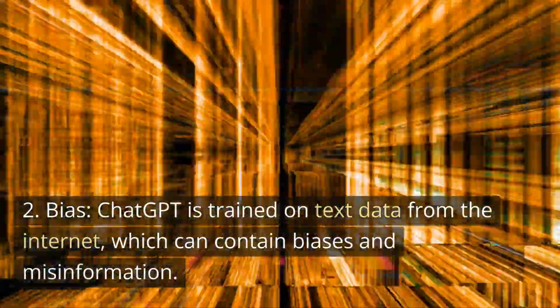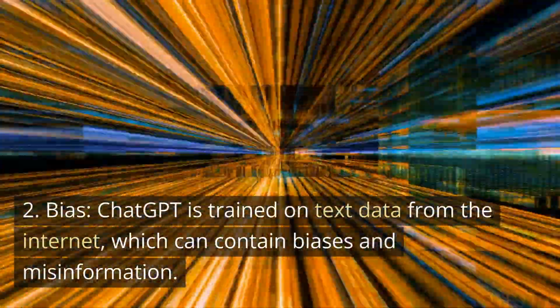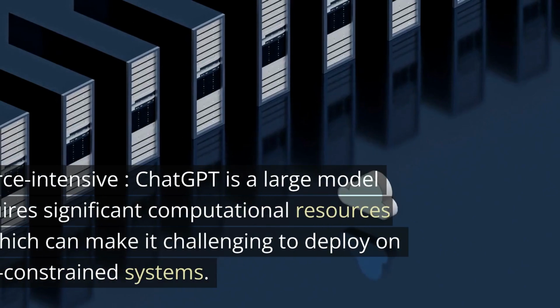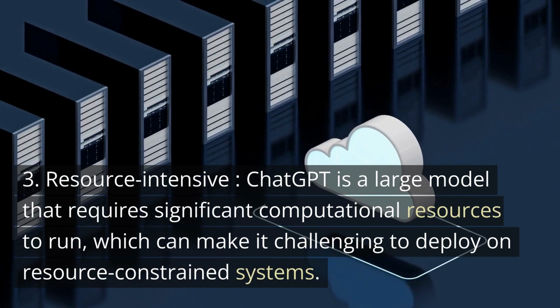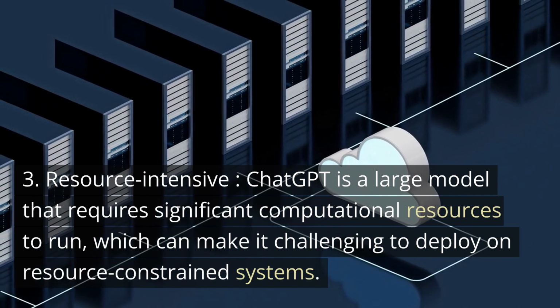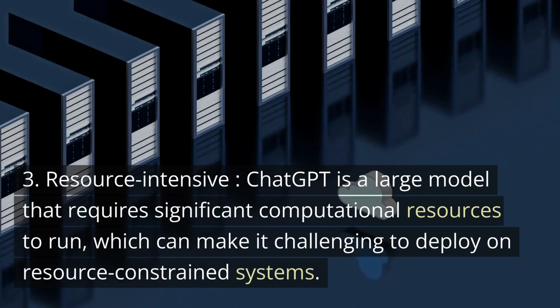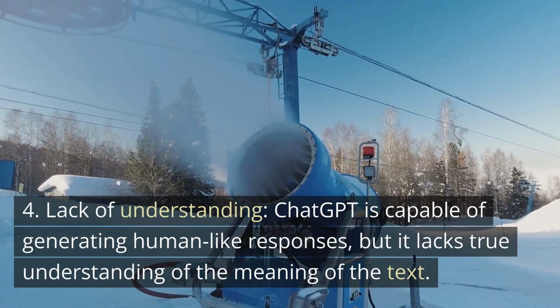Bias: ChatGPT is trained on text data from the internet, which can contain biases and misinformation. This can result in biased or inaccurate responses from the model. Resource intensive: ChatGPT is a large model that requires significant computational resources to run, which can make it challenging to deploy on resource-constrained systems.